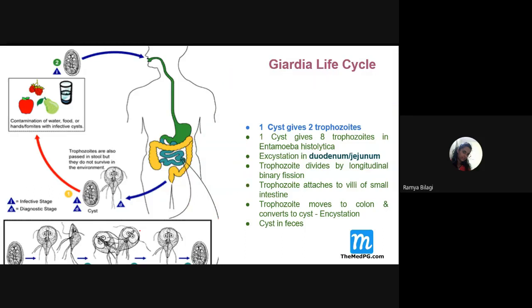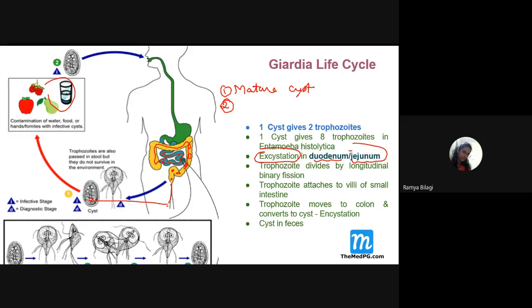So what is the infective form, students, for Giardia? It is the mature cyst. Then where does the excystation take place? It takes place in the duodenum and jejunum. Then once it goes from here and reaches the large intestine, again what will happen? It will convert into the cystic form. So the trophozoite, which is tennis racket shaped, once it reaches here, will undergo cyst formation. Then it will come out in the feces, contaminate the food, and again the same cycle will continue.